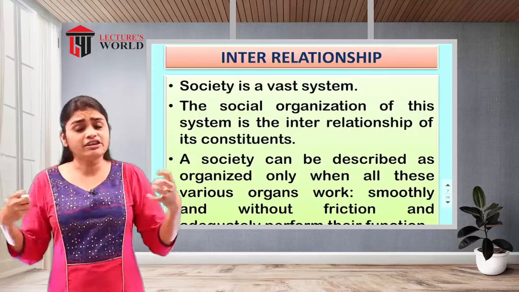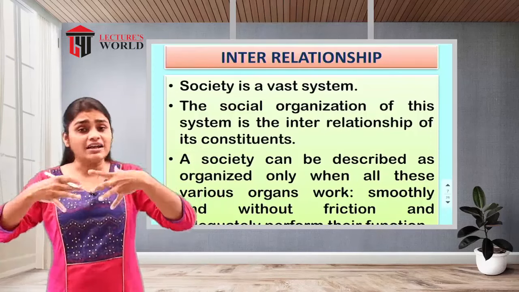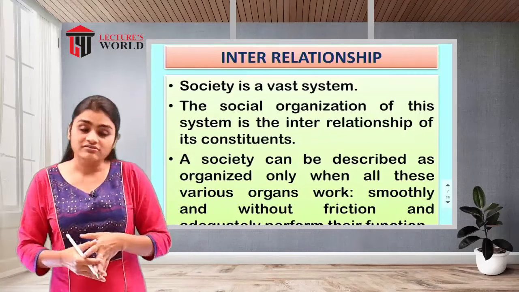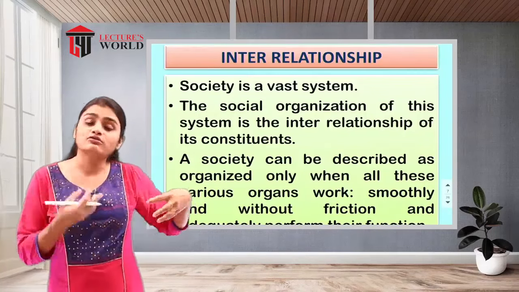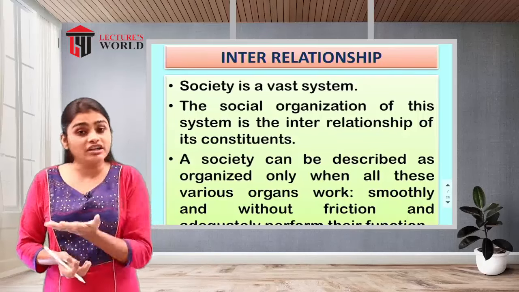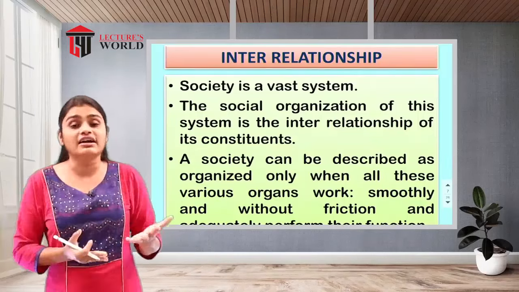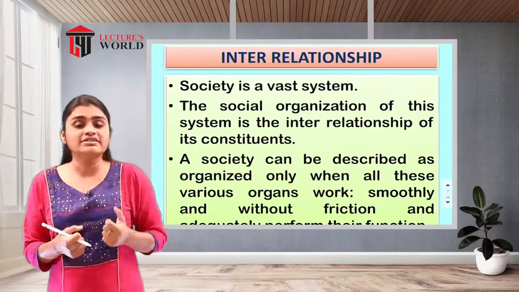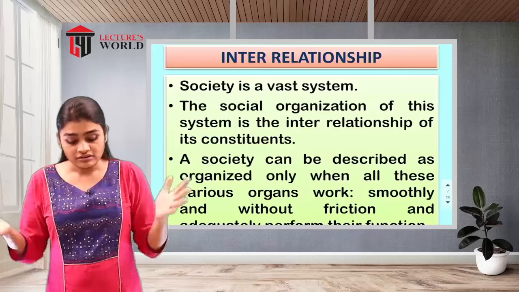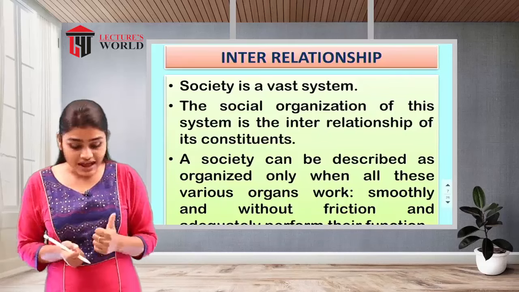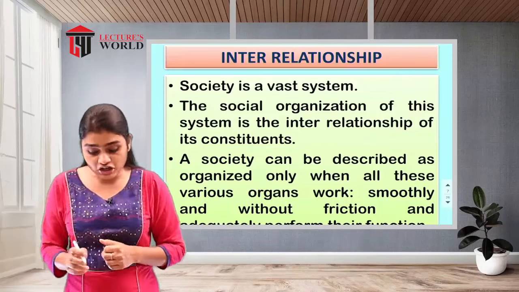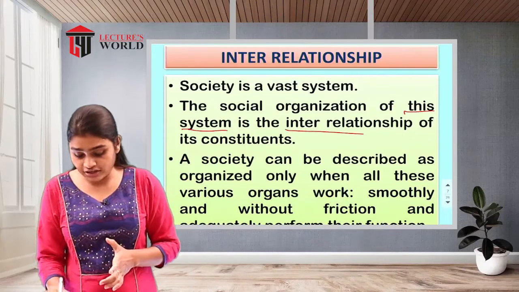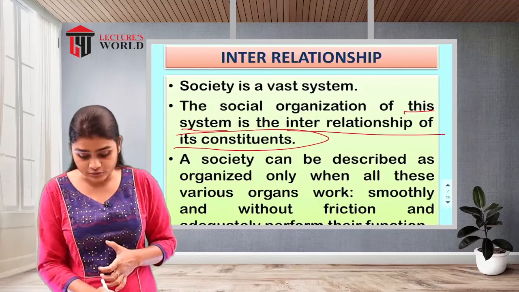So if we talk about society, it is a very vast, broad aspect. Society is a vast system, because so many social institutions, organizations, and individuals are there, with different relationships and different goals in each other's minds. This is how society is a vast system. The social organization of this system is the interrelationship of its constituents.